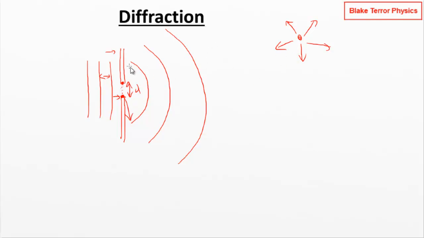The question here isn't so much why is it spreading out after the gap, it's more why isn't it spreading out before the gap? That's the thing which is maybe of more interest going on here. Why is it collimated here, as in going in a beam? Why have we got this beam here? Because the natural tendency for waves is to spread out. And that's what it does when you put the gap in the way. It's almost like it's reset.